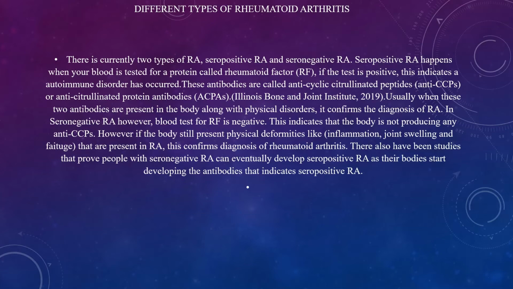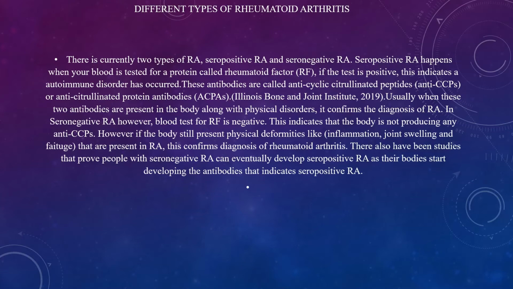Seropositive RA happens when your blood is tested for a protein called rheumatoid factor. If the test is positive and there is traces of RF in your bloodstream, this indicates an autoimmune disorder has occurred. Now, autoimmune disorders are when your own antibodies attack your own body tissue and cause inflammation or swelling.